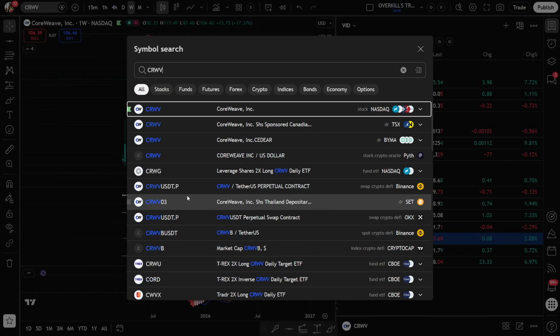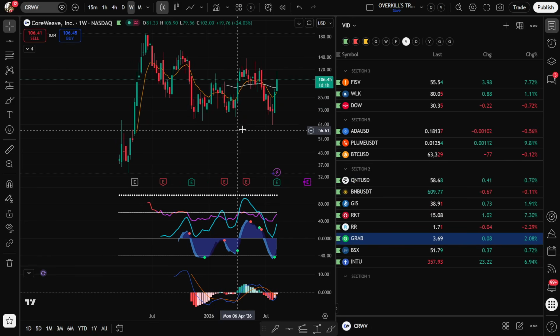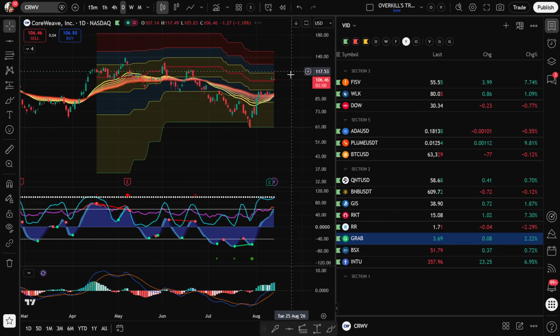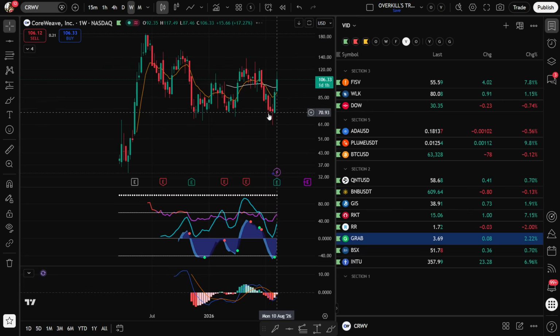CRWV. This is CoreWeave. This had a really nice move. I'm kicking myself for not buying this one when it hit down here at 60, but I think this one has room back here to 140. If you did buy somewhere around 60, you're up 40, 50% right now. I don't think this is a bad place to maybe trim a little bit with the daily being up here. But ultimately, that's a huge move. This thing's up from 60 all the way up to 1. That was a 100% move in 3 weeks. If you bought the bottom there, it does still look like it has room.